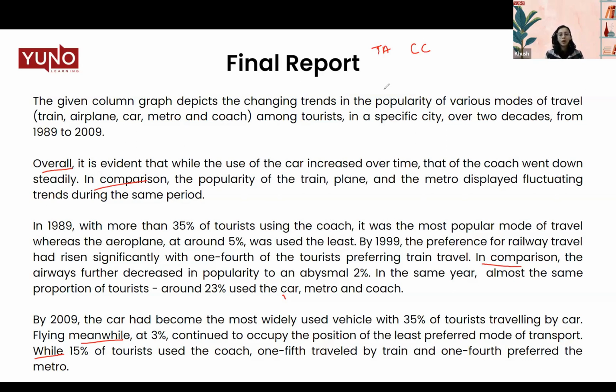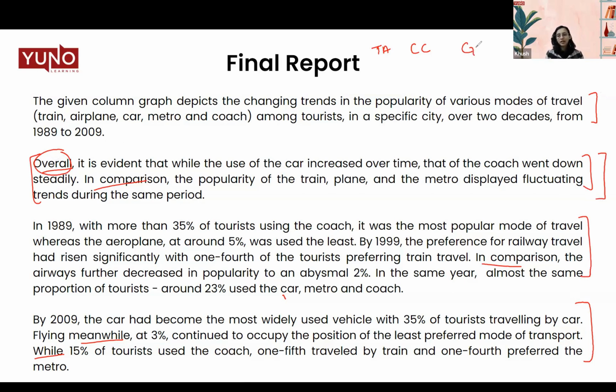If the structure of your task 1 is very cohesive, that you're following a particular format, that you have not written overall in between the body paragraphs, but there is a discrete section for each of the things you have mentioned. And when you're writing the overall, you're also introducing it with overall, or maybe saying it is clear from the data in the larger view, or some sort of linker that is telling the examiner that this is the overall of this particular task 1.